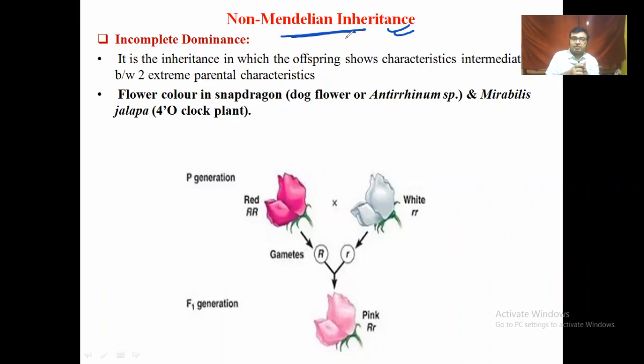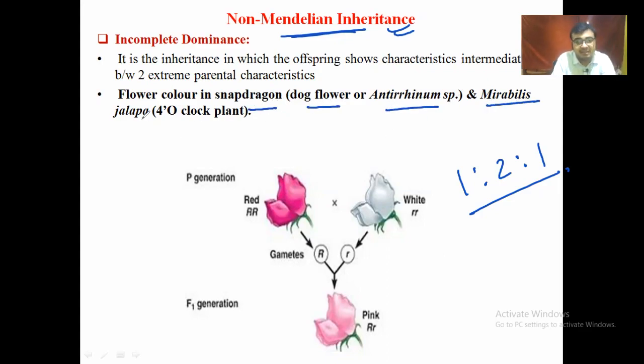In incomplete dominance, the dominant character is not totally expressed and the recessive character is not totally suppressed. So in the F1 generation, an intermediate character is found. In this case, the phenotypic as well as the genotypic ratio are the same, that is 1:2:1. Because the trait is 1, a monohybrid cross is done, so the ratio is 1:2:1. The example of incomplete dominance is snapdragon, that means dog flower, or Antirrhinum sp, or Mirabilis jalapa, that is the 4 o'clock plant.